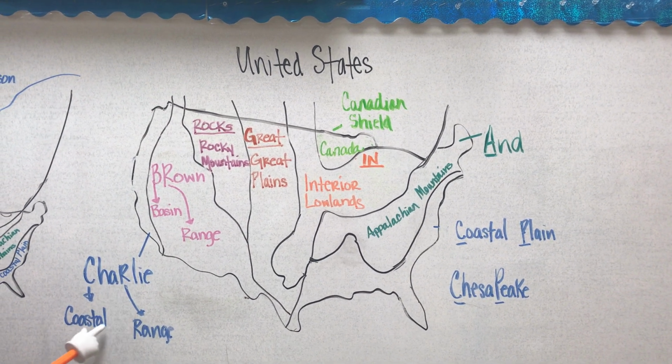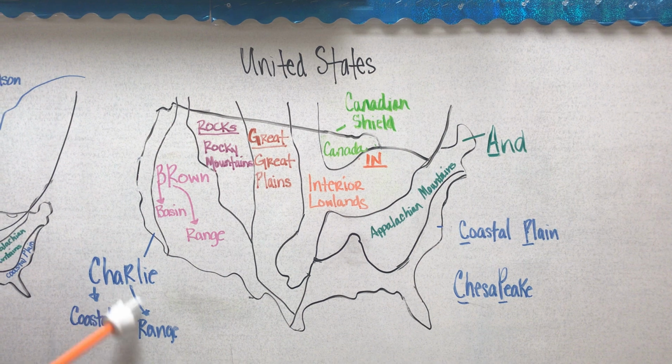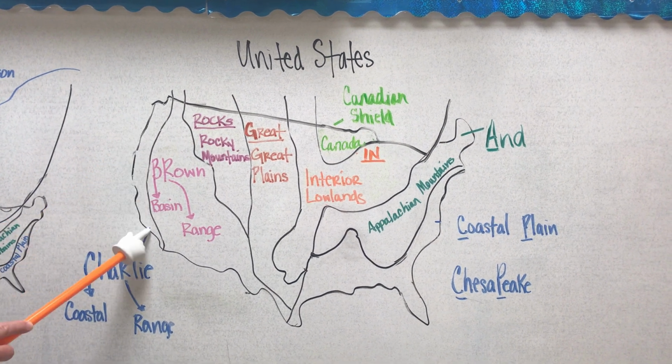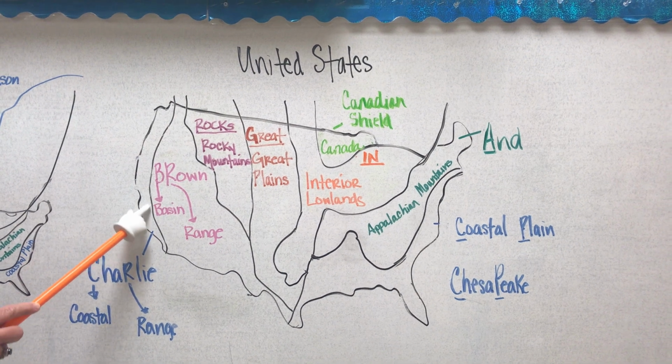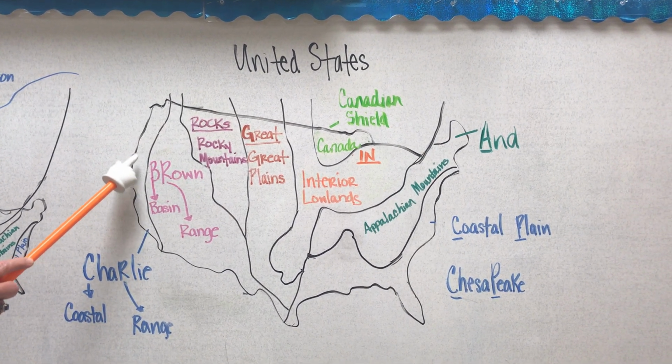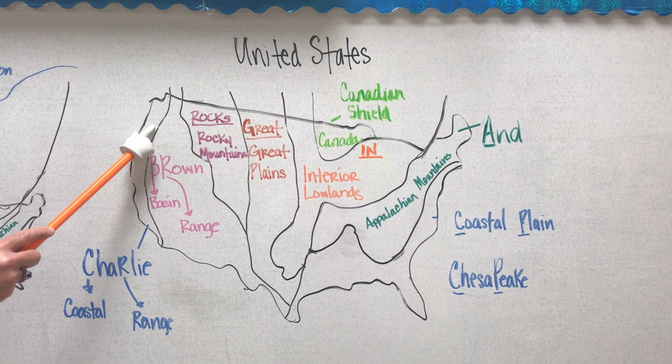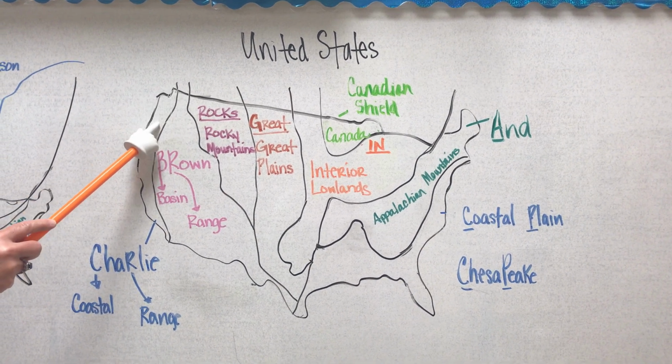So Charlie is, C is for coastal, R is for range, because this is the coastal range. It's along the coast of the Pacific Ocean, and it contains the Sierra Nevadas, which run through present-day California, and the Cascade Mountains, which run through Oregon and Washington State.